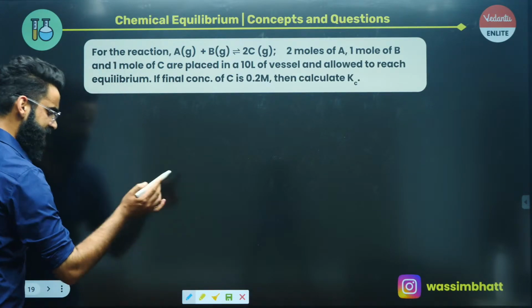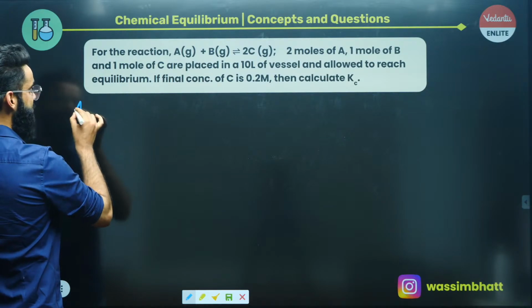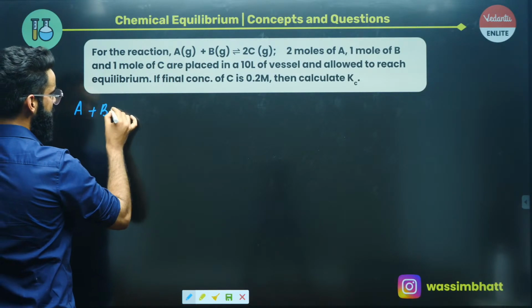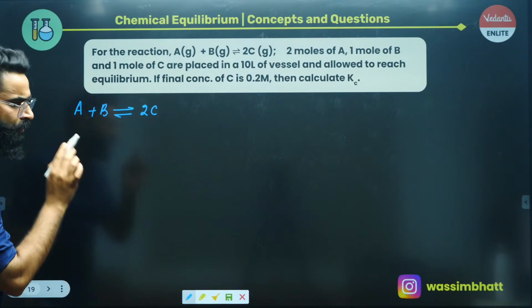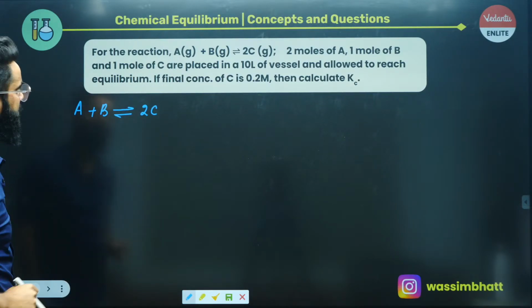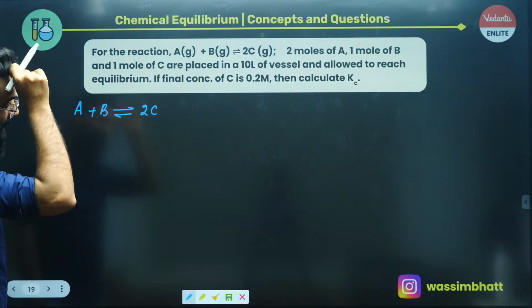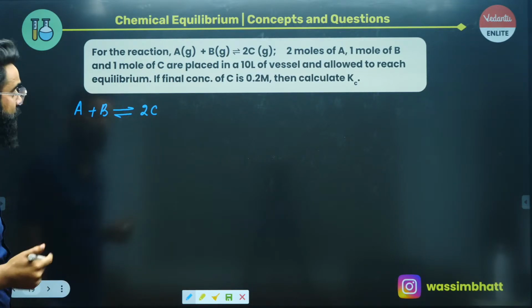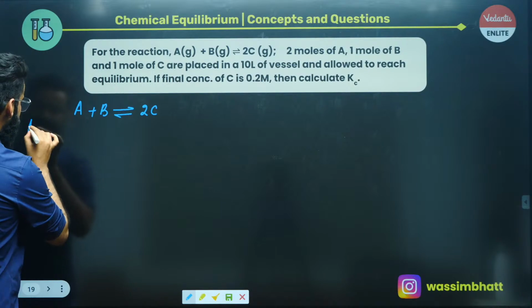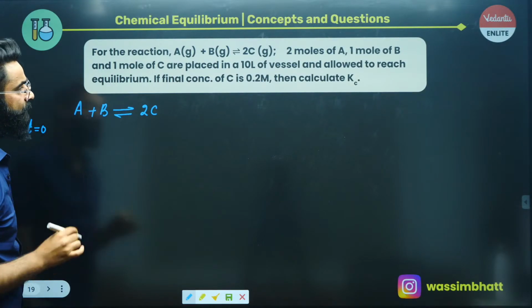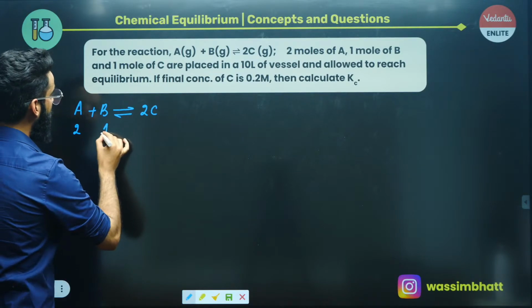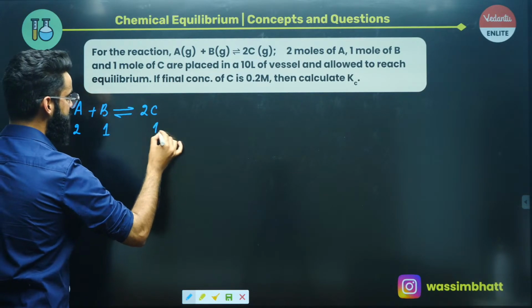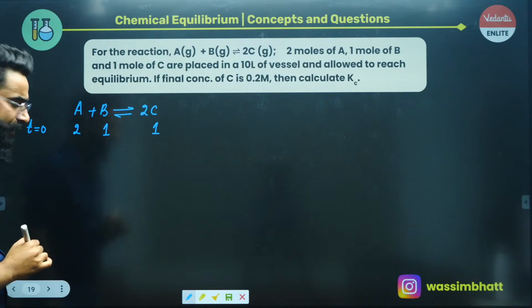As per the question, the reaction is given to us as A gas plus B gas in equilibrium with 2 times C gas, right? 2 moles of A, 1 mole of B and 1 mole of C are placed in a 10-liter vessel and allowed to reach equilibrium. So at time t equal to 0, we are starting with 2 moles of A, 1 mole of B, and 1 mole of C initially, right?